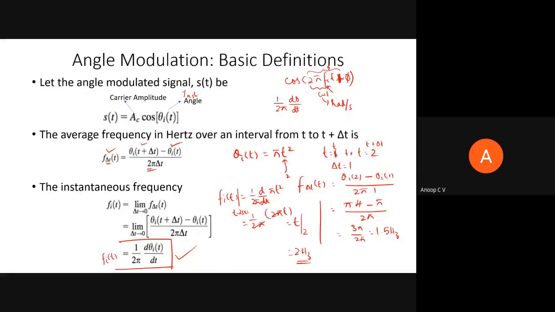frequency. So if you have any doubt, you can just ask now. Any doubt in average frequency and instantaneous frequency? Average frequency over an interval is the final value of theta minus initial value, divided by 2 pi times the time interval. Whereas instantaneous is 1 by 2 pi times d theta by dt. Rate of change of angle is angular velocity, omega, that is 2 pi f. So 1 by 2 pi times omega will give you the instantaneous frequency.